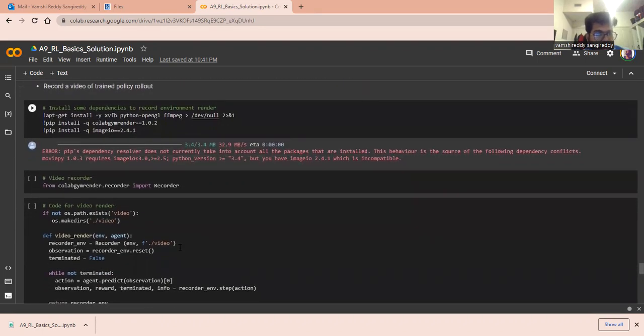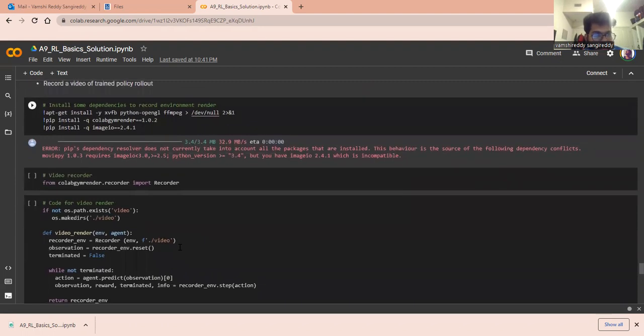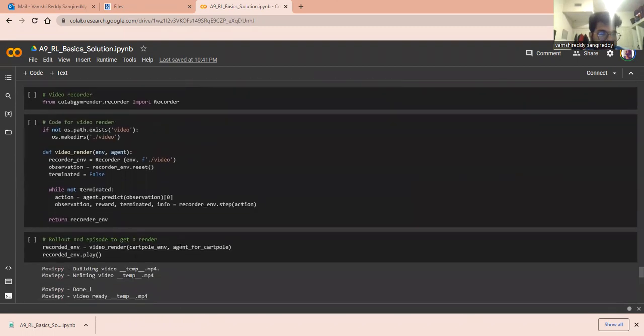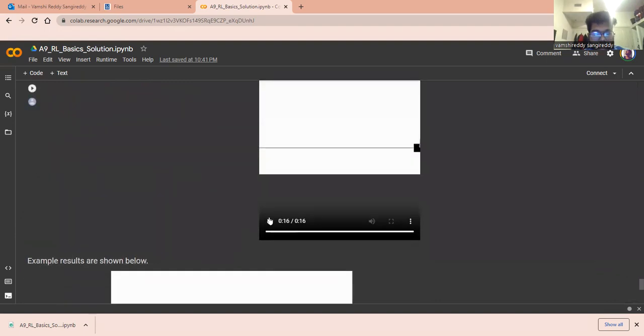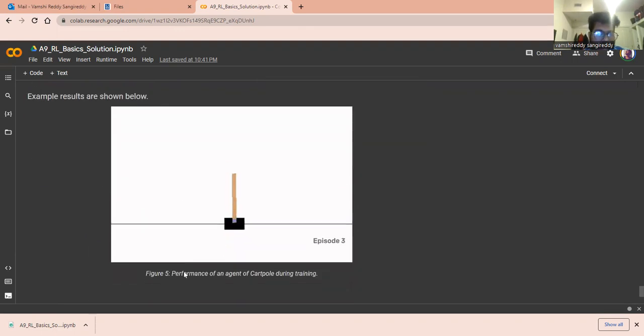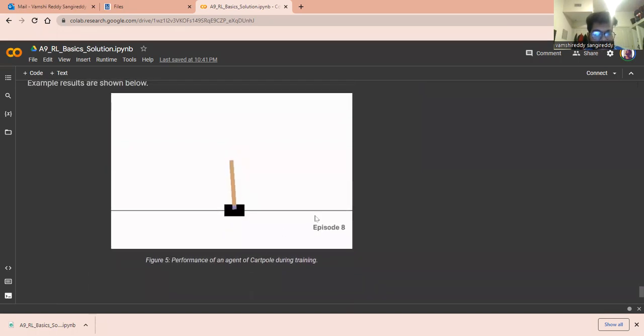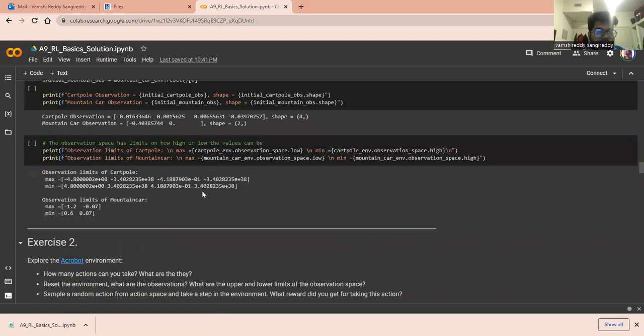Next, this is the bonus. We have trained our CartPole environment, and we just need to record a video of how it is working. So this is the little video. It goes 5 steps forward and 5 steps backward, and it balances the pole. For each and every episode, it tries to balance. So this is the performance of the trained reinforcement learning agent.